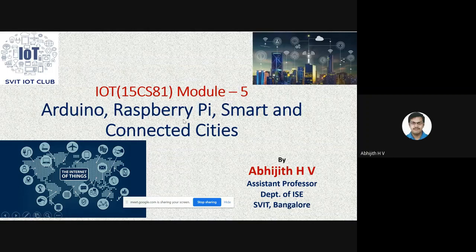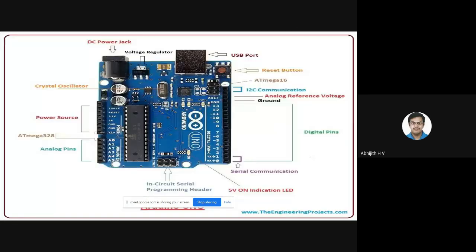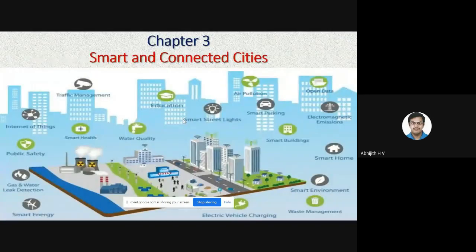I will be taking chapter 1 and chapter 2 later. Now I will be taking chapter 3, Smart and Connected Cities. First I will complete this small chapter, then we'll move to the next set of concepts, that is Arduino and the Raspberry Pi.